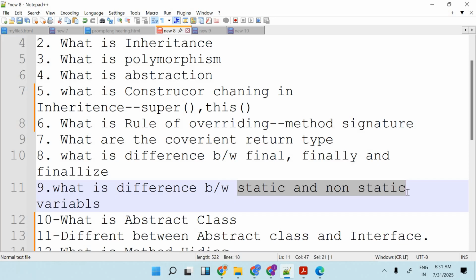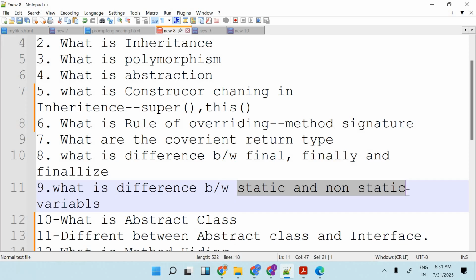Let's say I am creating an employee or a student class, right? In a student class, we have student ID, student name, student address, student mobile number. But one thing I want to keep common is the total number of students. The total students will be common for all the students. Suppose one student enters, that will be reflected in the count of all the students, right?